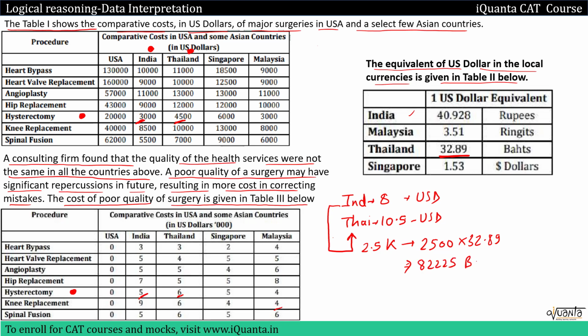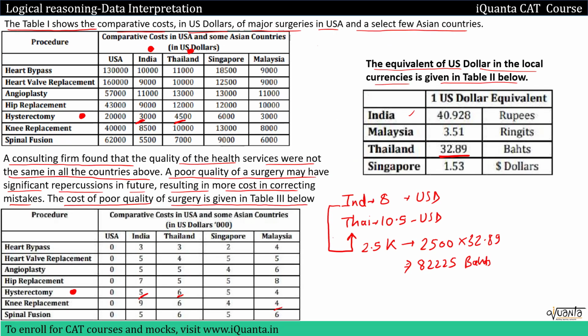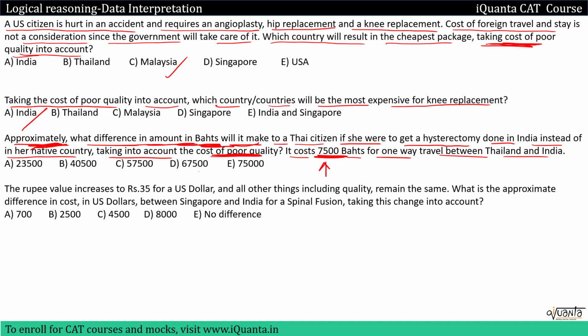82,225 bahts. But in the question we were also given that she is paying 7500 bahts for one-way travel between Thailand and India. So if that citizen comes to India, she will have to pay 15,000 bahts in total, because she'll pay 7500 for coming to India and 7500 to return from India. So now we can reduce this difference by 15,000 bahts, and we'll be getting 67,225 bahts. Which option is close to this? 67,500. This is the closest option, so option D will be the correct answer here.